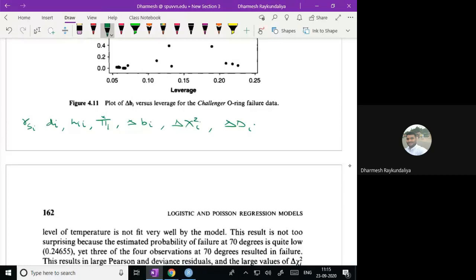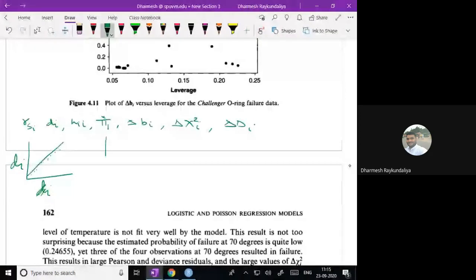Now I will make the plot of deviance residuals, and if all the points are covered by the line, where here it is observed and here it is theoretical, then we say that the residuals follow the normal distribution. It is satisfying the property.